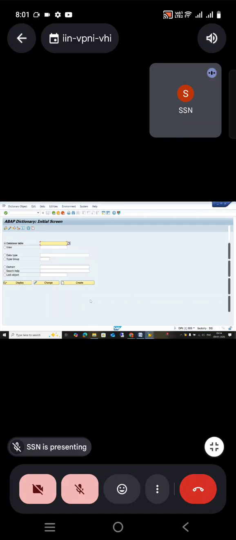All our screens are designed with module pool programming only. But this is the standard SAP given screen. Same like that, we can also design.